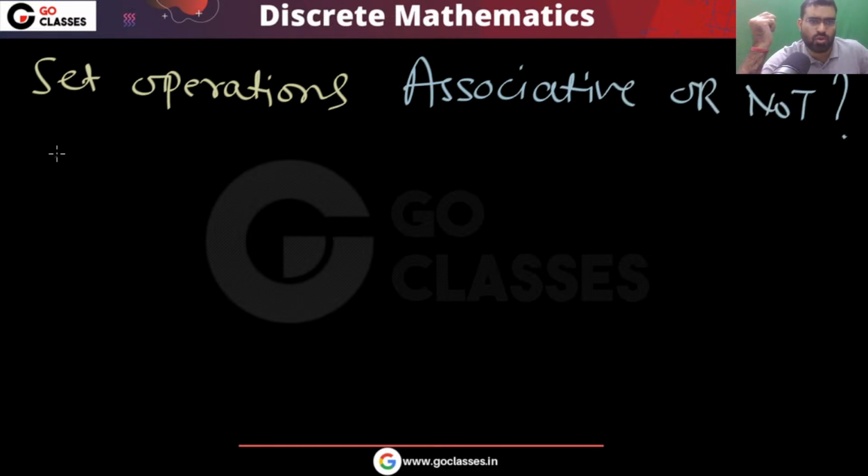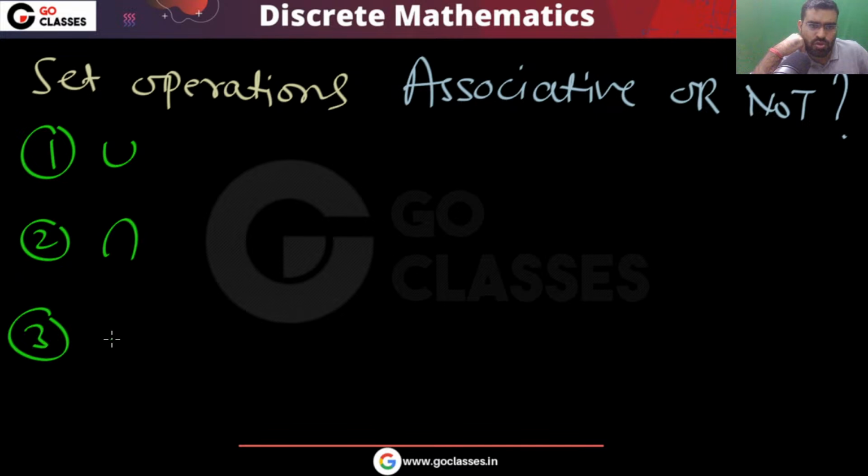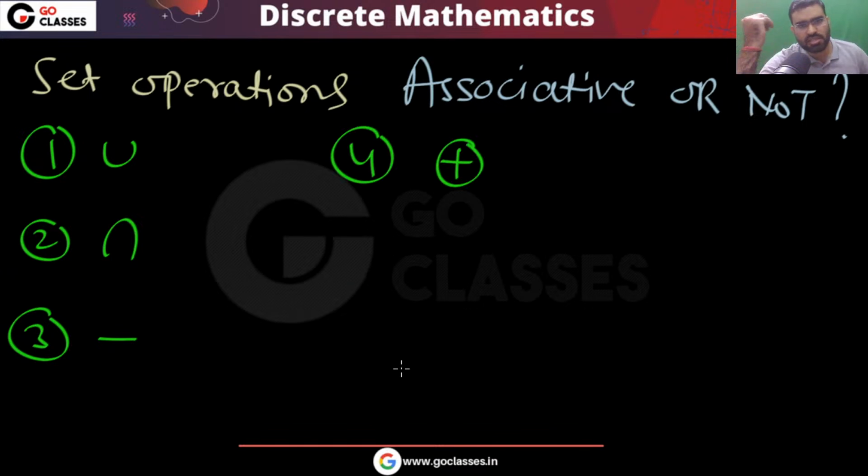Some options I am giving you. The first option is union, the second is intersection, the third is set difference, and the fourth is symmetric difference. Tell me, are they associative or not? Which of them are associative? You can notice union is associative, intersection is associative, set difference is not associative, and symmetric difference is associative.